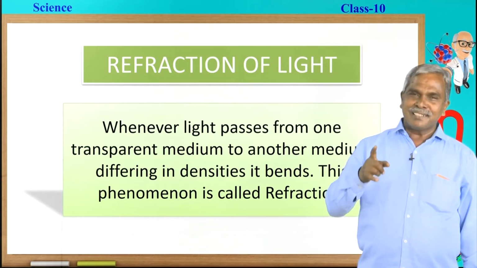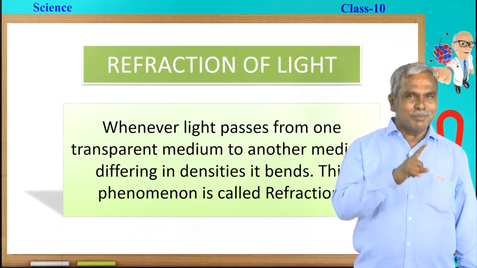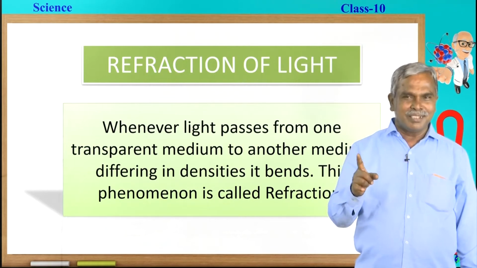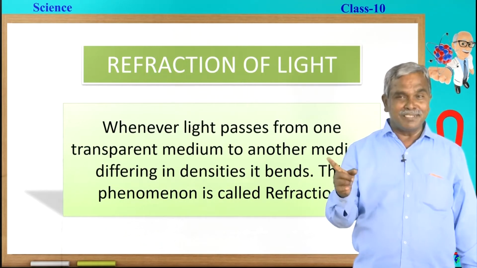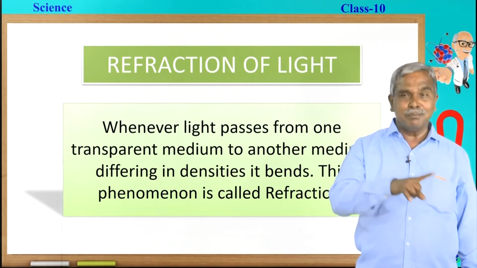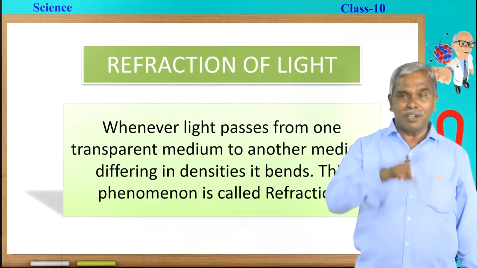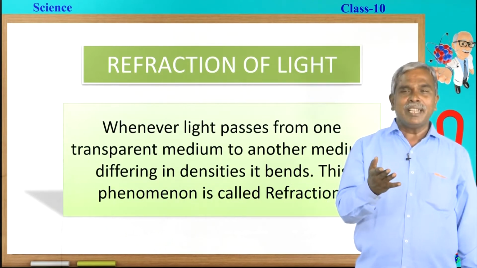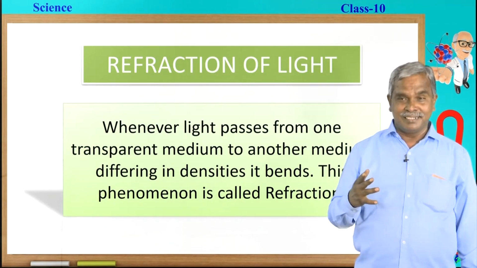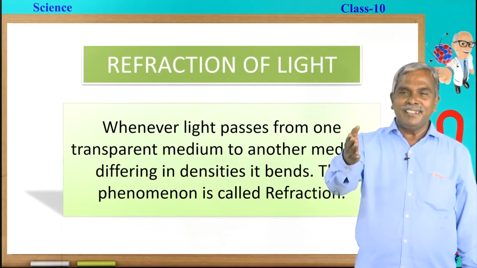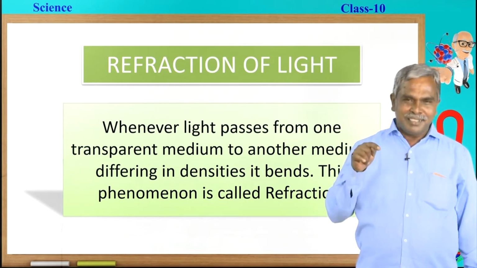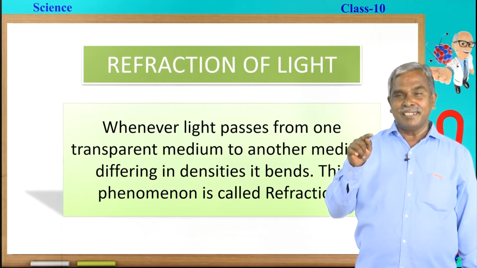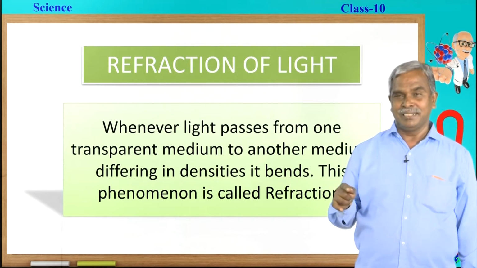Whenever the light is travelling from one medium to another medium, like from rarer medium to denser medium or from denser medium to rarer medium, from air to glass or from glass to air, the speed of the light alters. Due to that, the light is going to bend. That phenomenon is called the refraction of light.